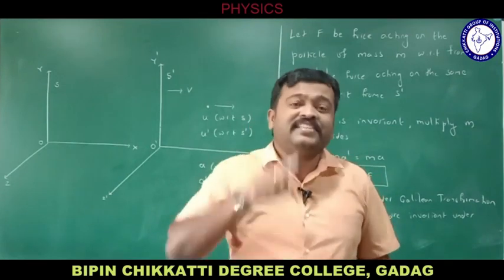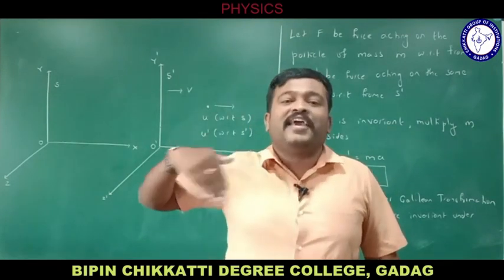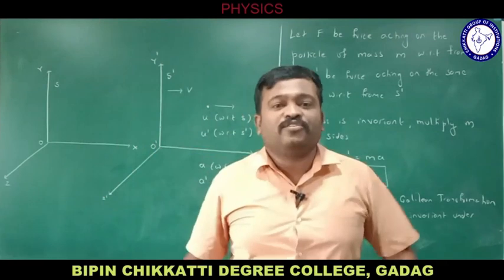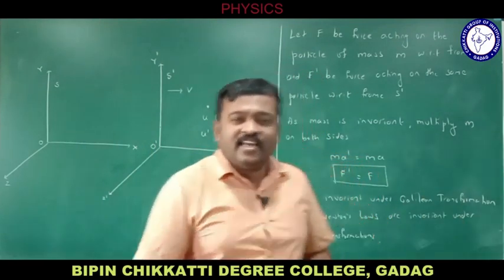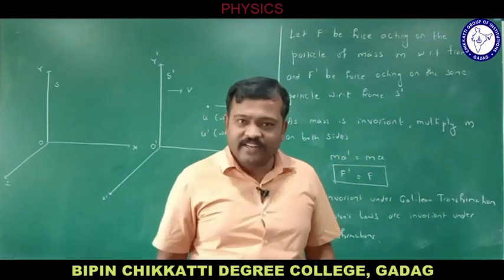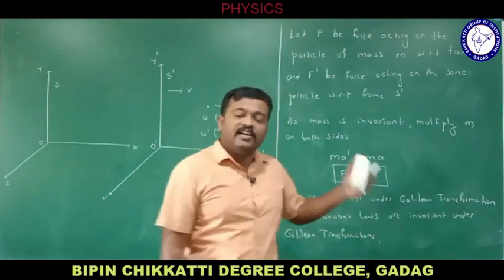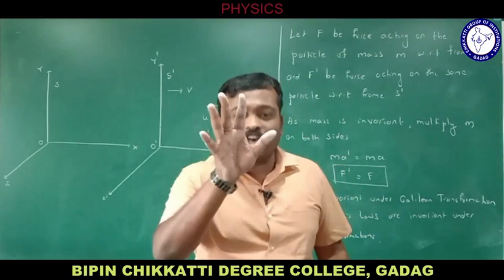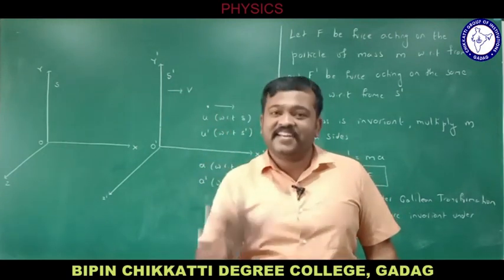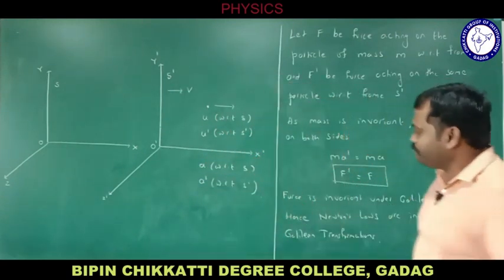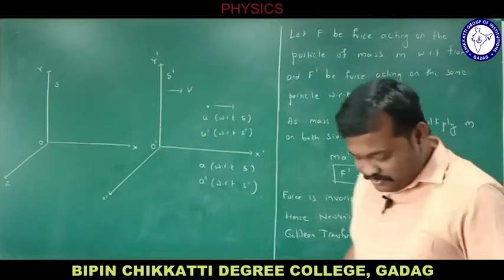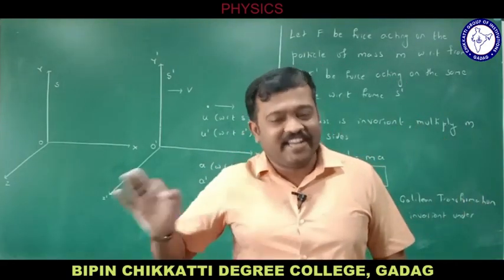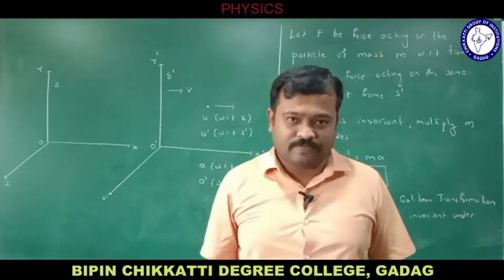To prove F is invariant, first we need to prove acceleration is invariant. So first we need to prove a is equal to a dash, then multiplying m on both sides because m is invariant, we will be getting F is equal to F dash. It shows that F is invariant, thus Newton's laws are also invariant under Galilean transformation. So this is the derivation, right? So we proved that Newton's laws are invariant under Galilean transformation.